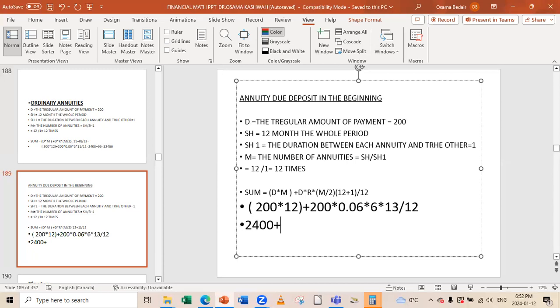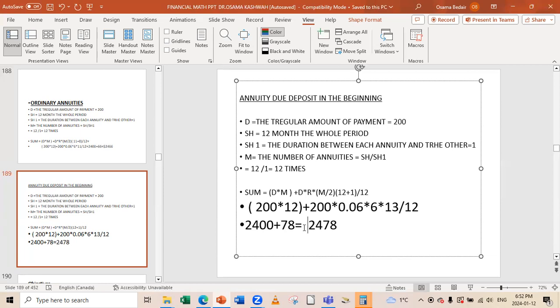Let us do it like this: 200 multiplied by 0.06 multiplied by 6 annuities, because you do 12 divided by 2, which means 6, multiplied by 13 divided by 12. That will give me $78. So that will equal $2,478.